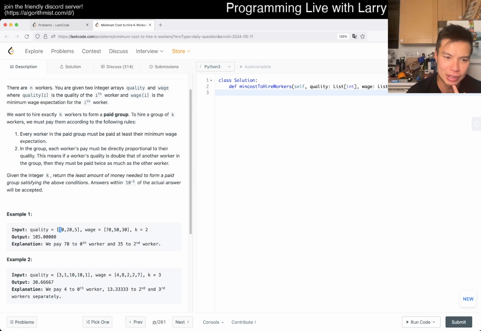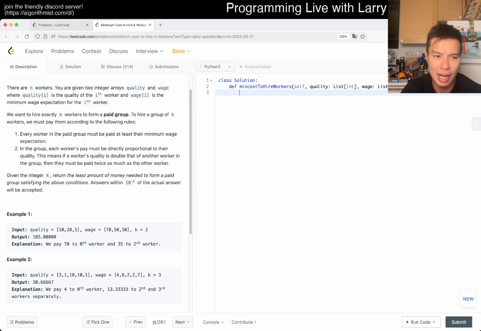So basically here we have 10 and 20 and 70 and 50. So then now the cost is going to be 70, and then this is double, so this is going to be 140, right? So that means it's like 210. So then you have 5 and 30, and do you want to replace the 20 and 50? Is it just like a quality over wage thing? I don't even know.